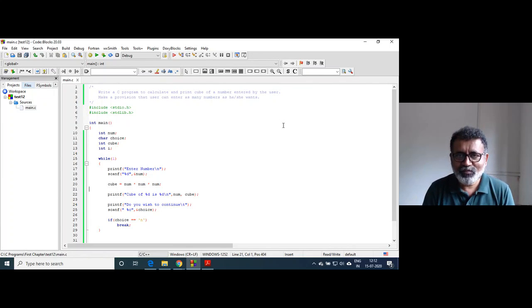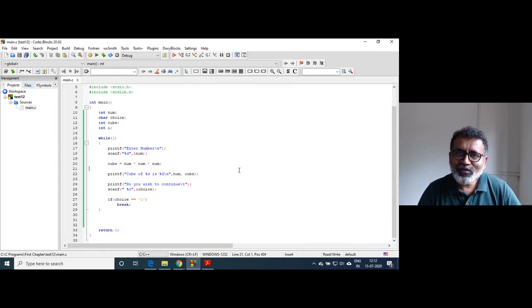Same program, I mean, not the calculation of cube, but how you can control the iteration of the loop. Somebody will write this, somebody else will write another way. A lot of ways are there, and from here onwards the C programming language becomes more and more interesting, and this is not taught, my friend.